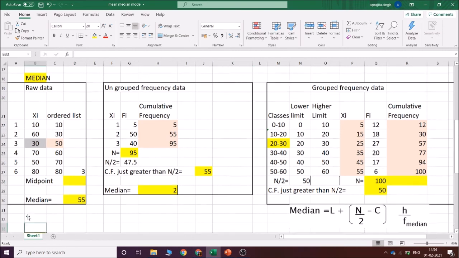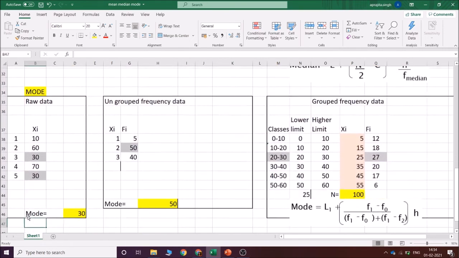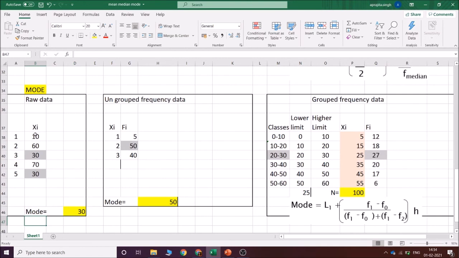Next is mode. For the mode, it is very easy. The number that is repeated the most of the time, सबसे ज़्यादा repeat किया हुआ number mode होता है. In this, it is very easy. 1 is repeated 5 times, 2 is repeated 50 times. Which number is repeated the most time? 2. So the mode is 2.